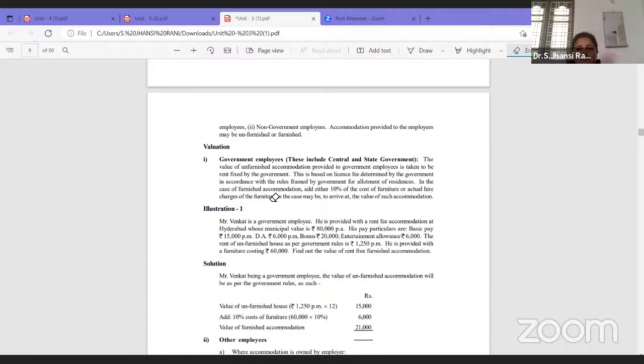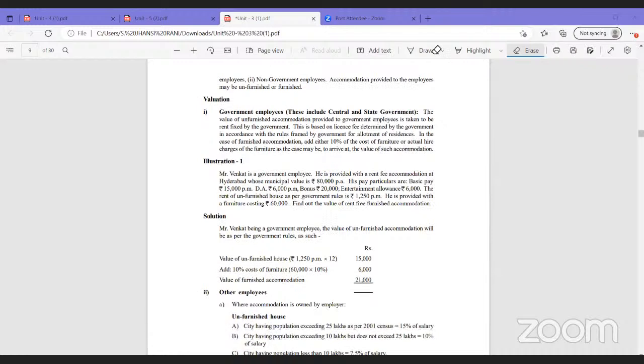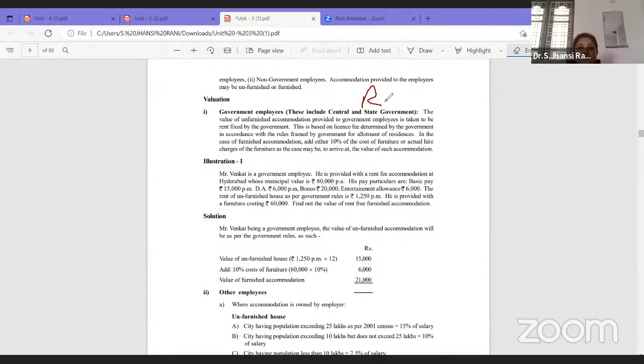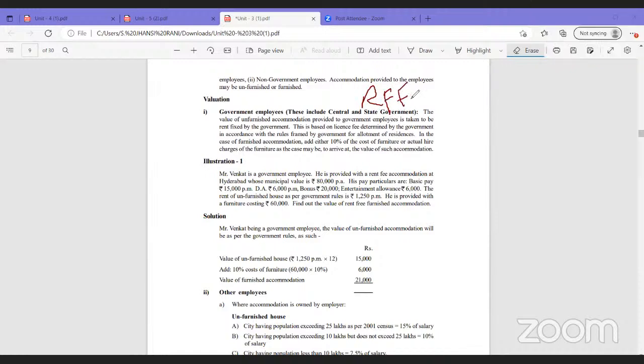For example, along with the accommodation, fully furnished furniture is also provided in that house, like cupboards and all extra furniture. That is called rent-free fully furnished accommodation, RFFA.